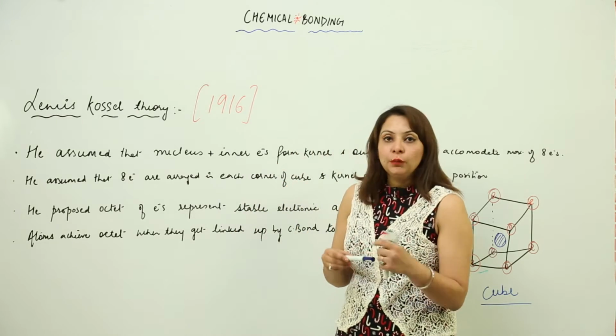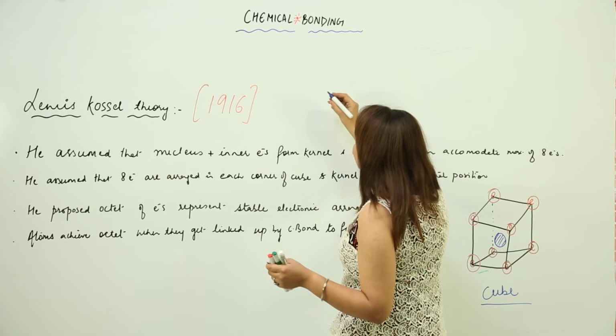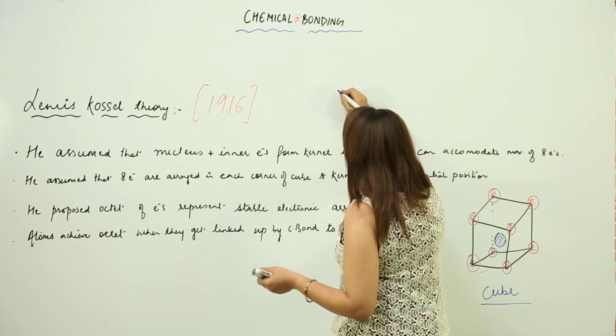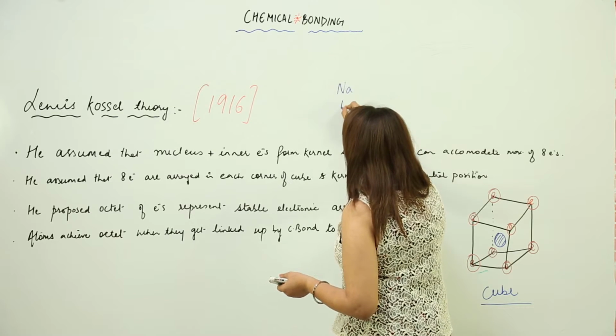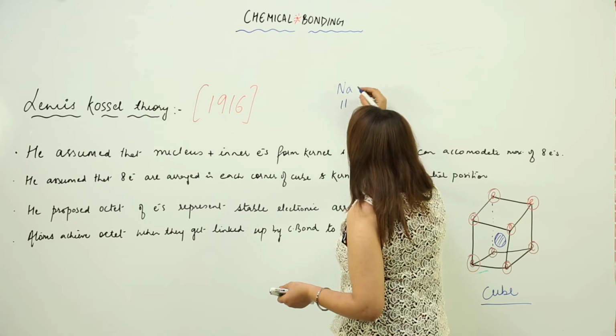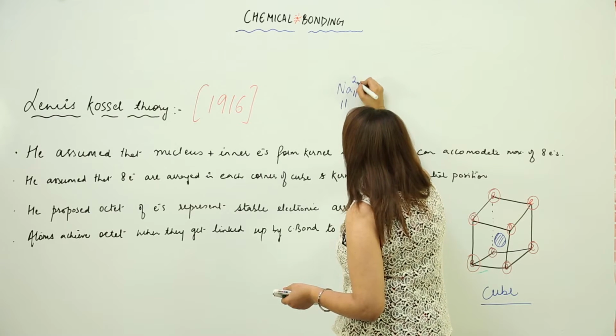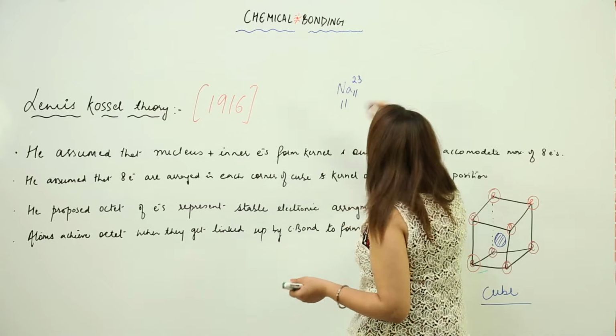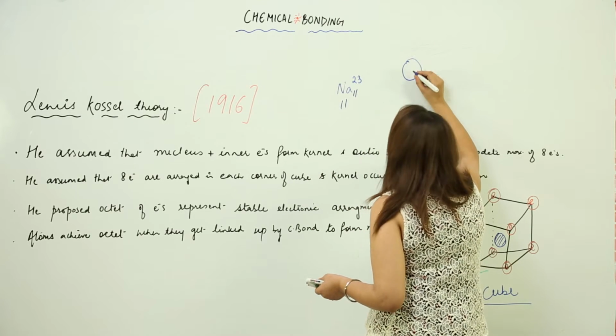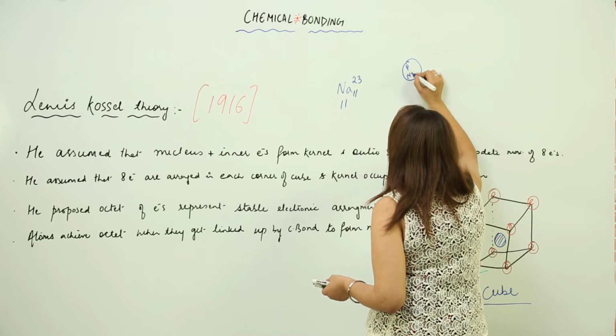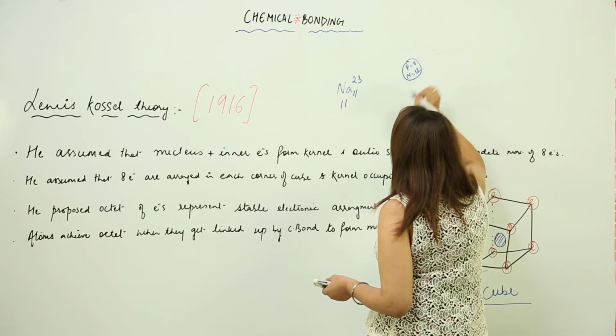So I'll just explain what the Bohr model was. Bohr actually stated that, for example, I consider an example of sodium. It has an atomic number 11. We know that its mass number is 23. So he said that there is a nucleus, and in the nucleus there are protons and neutrons. So let us write how many protons and neutrons.